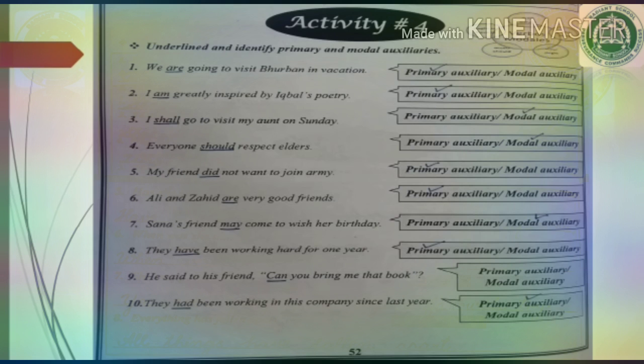Number 8, they have been working hard for 1 year. Underline have, it is a primary auxiliary. Number 9, he said to his friend, can you bring me that book? Now can, asking for some permission or asking for some help. So here can is the modal auxiliary.